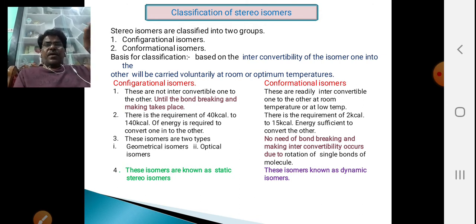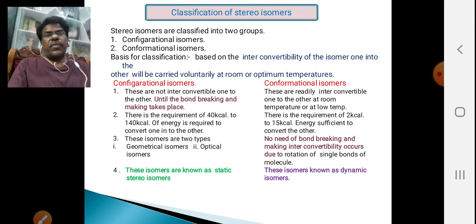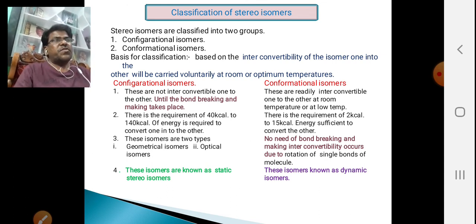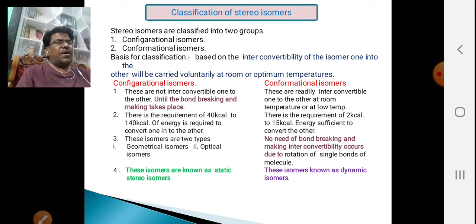Now we are entering the classification of stereoisomers. Stereoisomers are classified into two groups, as already discussed in the last class. One is configurational isomers, the second is conformational isomers. What is the basis for this classification? I am repeating: it is based on the interconvertibility of isomers into one another.